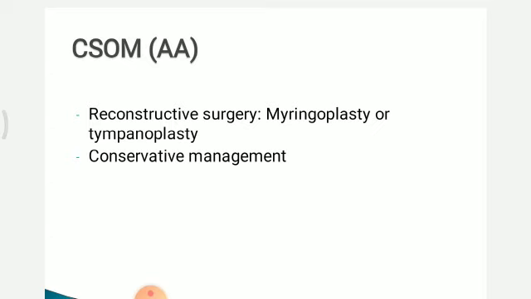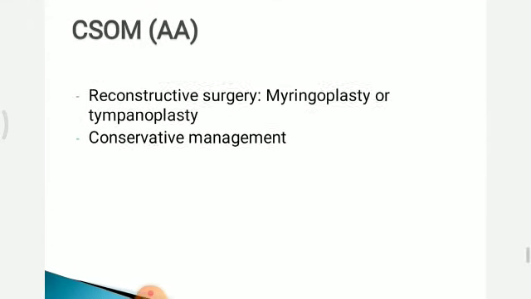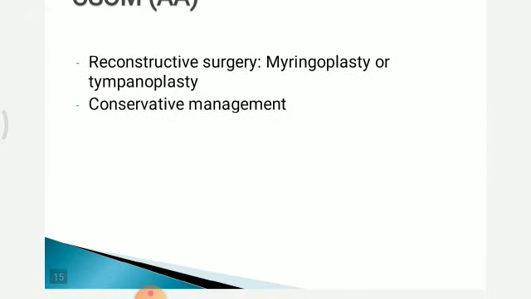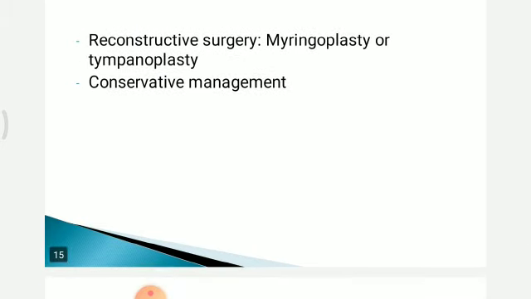In atticoantral disease, according to disease, we have to reconstruct eardrum, we have to reconstruct ossicle. So if we reconstruct drum, it is called myringoplasty, and myringoplasty with ossicular chain reconstruction is known as tympanoplasty, and after that we can manage patient on conservative treatment.